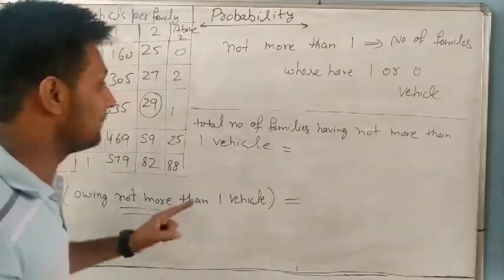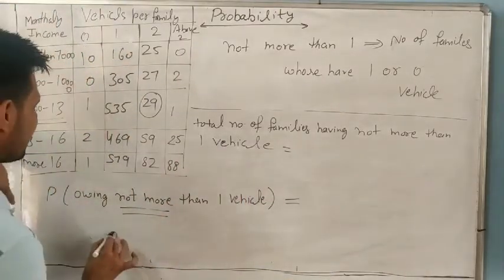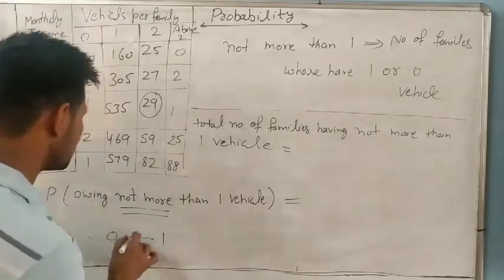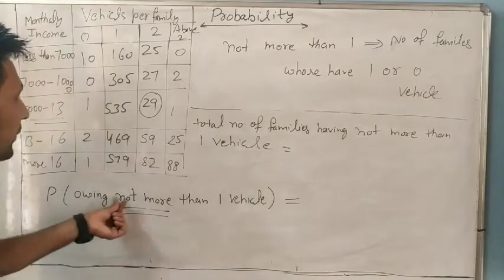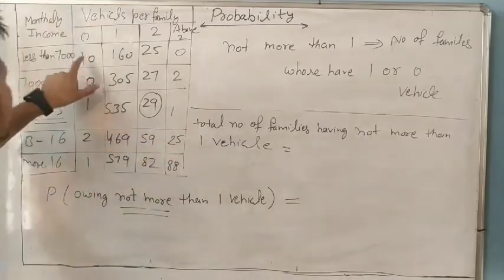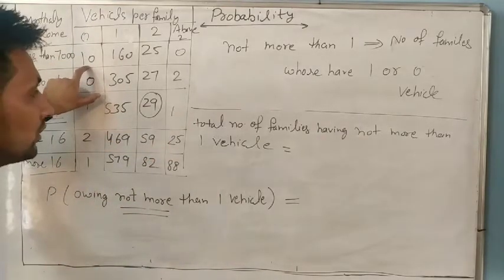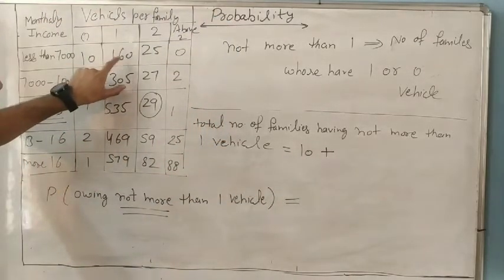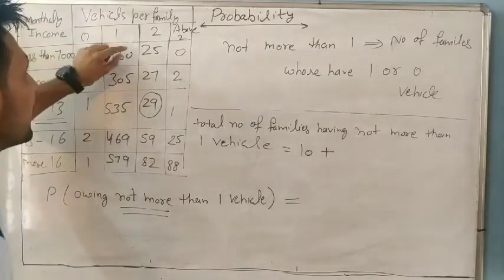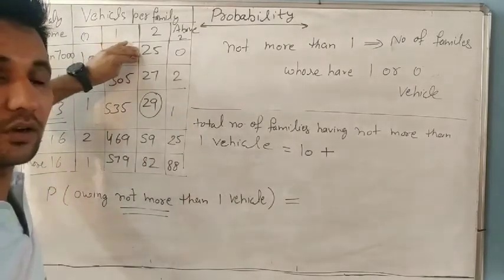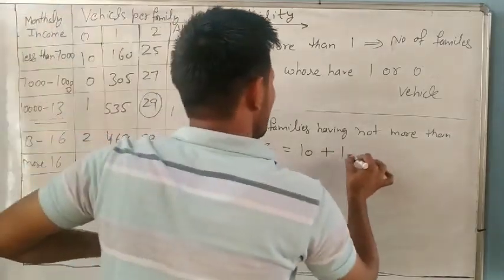Not more than 1 means, tell me, if any family has 0 vehicle, is 0 more than 1? No, that means this is included, because owning not more than 1 vehicle. So 10 plus, now 160. 160 families have only 1 vehicle, and is 1 vehicle more than 1? No. Not more than, so it means it is also included, 160.